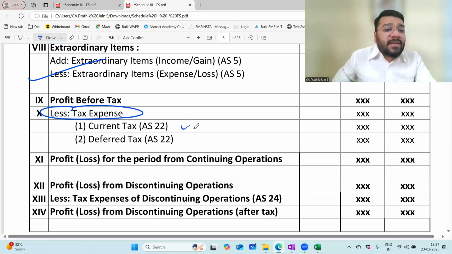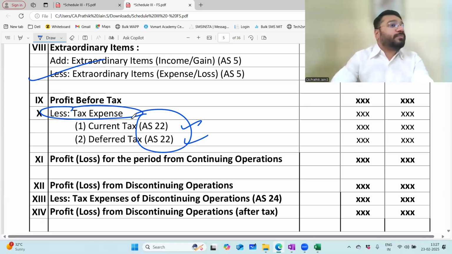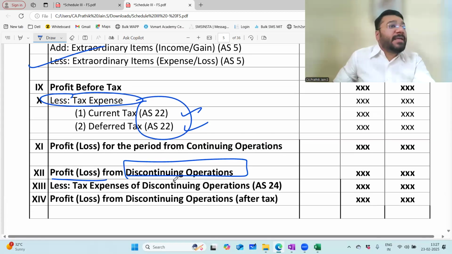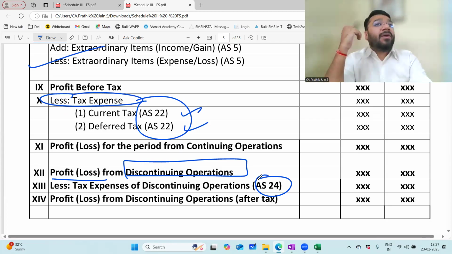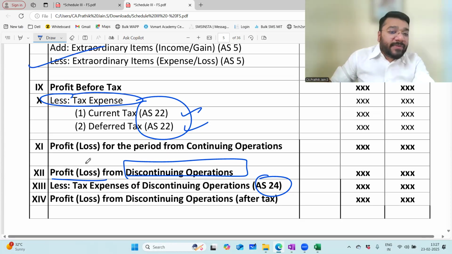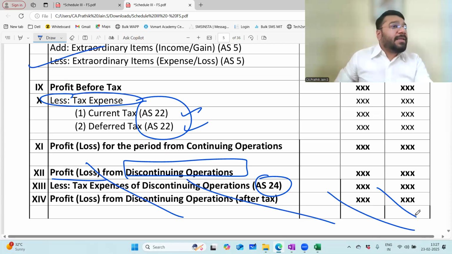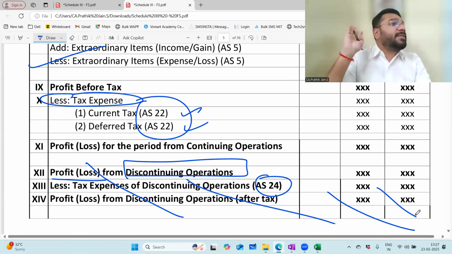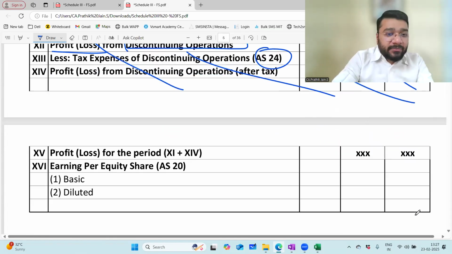There's something called current tax and deferred tax, which will be covered in AS 22. There's something called profit and loss from discontinuing operations, which will be discussed in AS 24. So actually the profit and loss format is a little bit more extended, but the question given by ICAI has none of these components. That is the reason I took this as the first chapter. As and when we go with the upgraded accounting standards, you will get to do all of these things independently. Am I loud and clear?